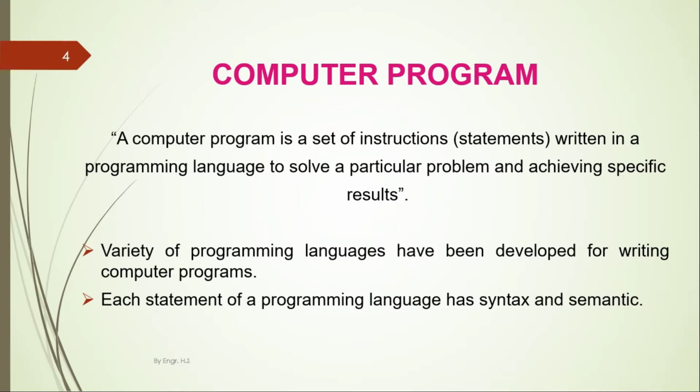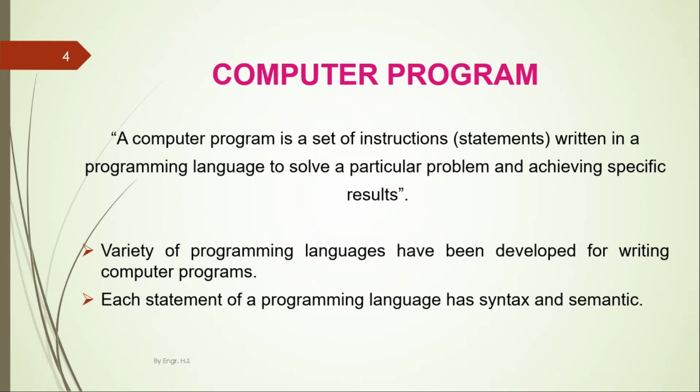In the similar manner, when we encounter a problem in computer, then we need to solve that problem through different instructions or statements.